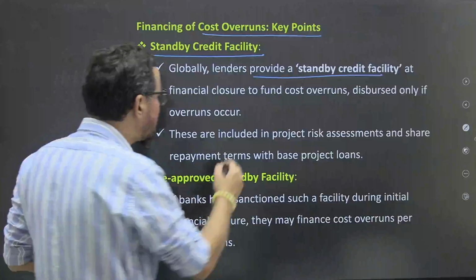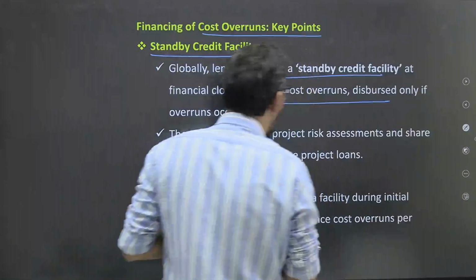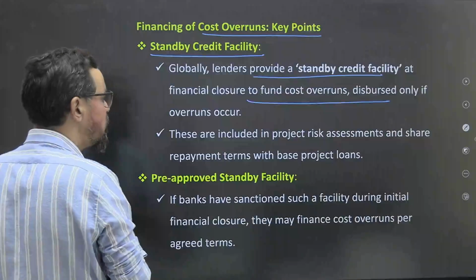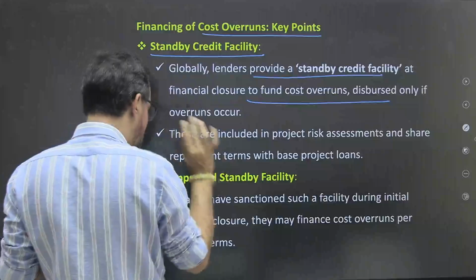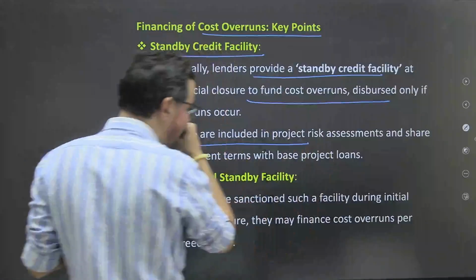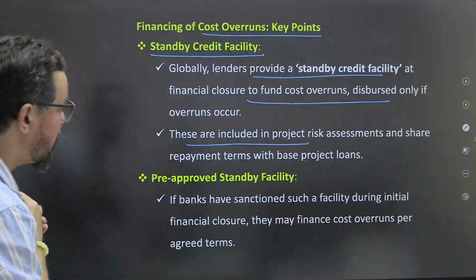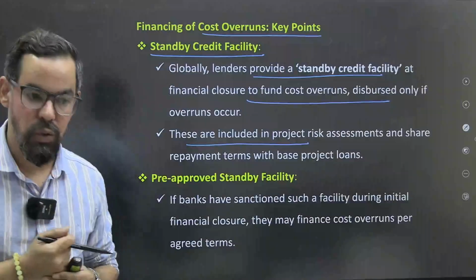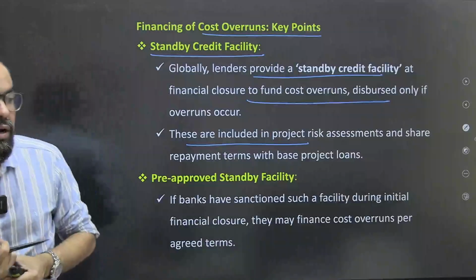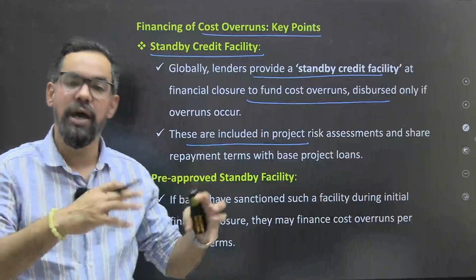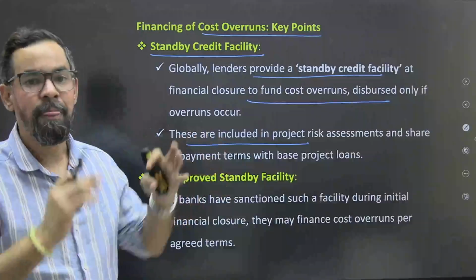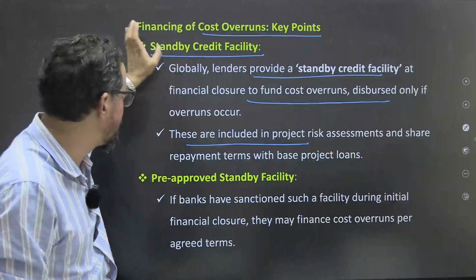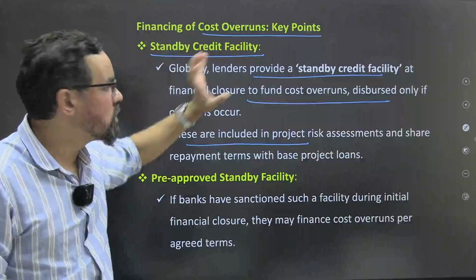So financial closure to fund cost overruns. This applies only when a cost overrun occurs. These are included in the project risk assessment and share the repayment terms with the base project loans and all. Basically, infrastructure companies enter into a contract with banks or financial institutions for cost overruns.